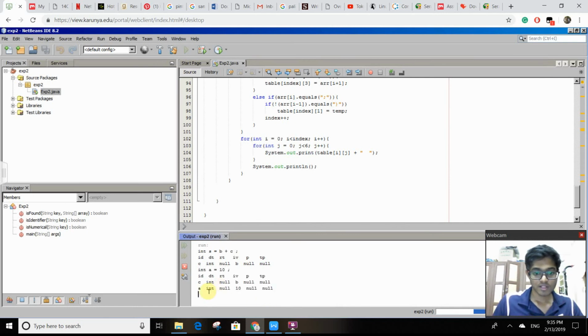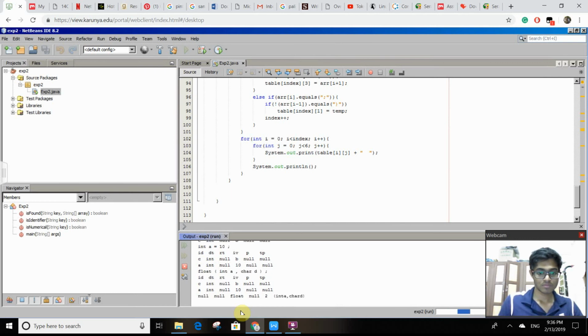Here you can see that a is an integer data type, and the initial value for that is 10. Similarly, let's see some more examples. As you can see here, null, float, 2, and this is the total parameters, 2, and they are int a and character d. And thanks for watching my video.